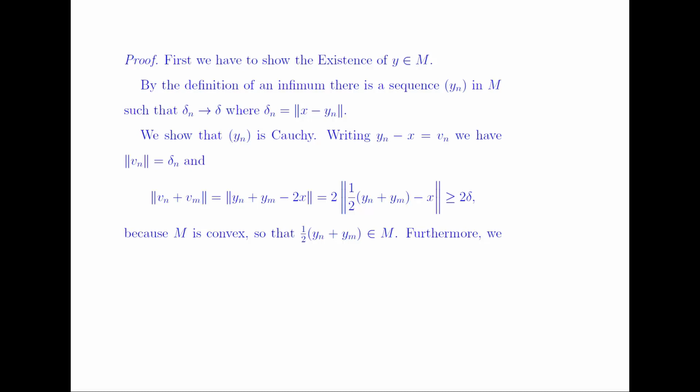So consider the norm of v_n plus v_m, which is equal to the norm of y_n plus y_m minus 2x, substituting the value of v_n. Taking 2 common, this becomes 2 times the norm of half of (y_n plus y_m) minus x. Now here the set M is convex and we have half of (y_n plus y_m), so this vector belongs to the set M. So from M minus x, by using the definition again, this is greater than or equal to 2 times delta.